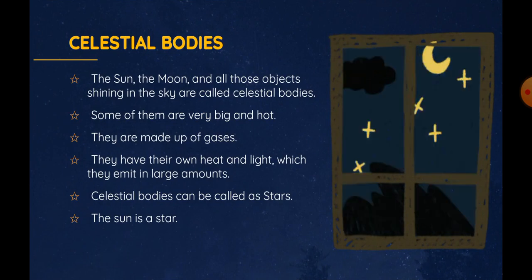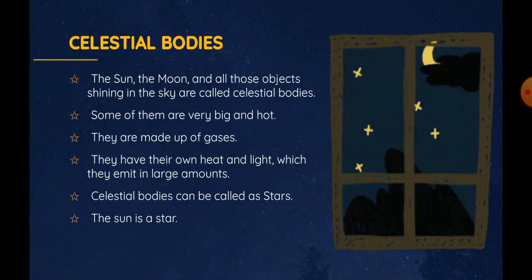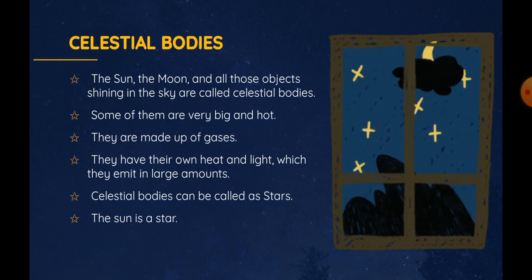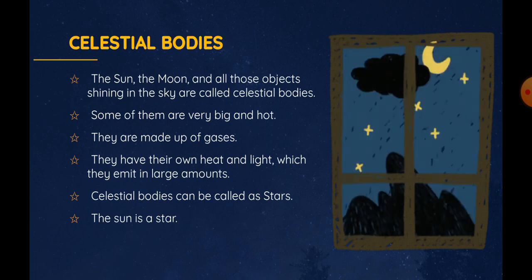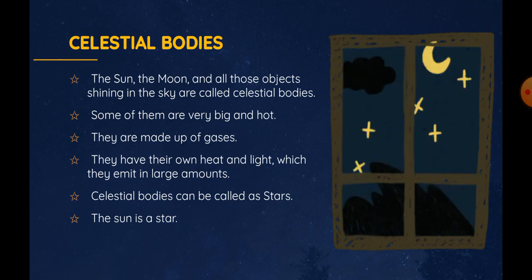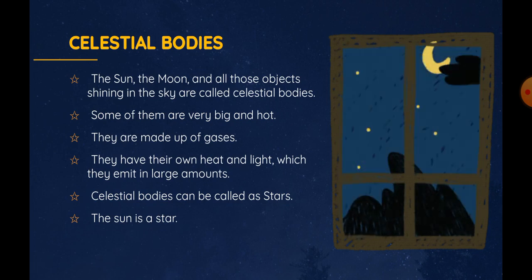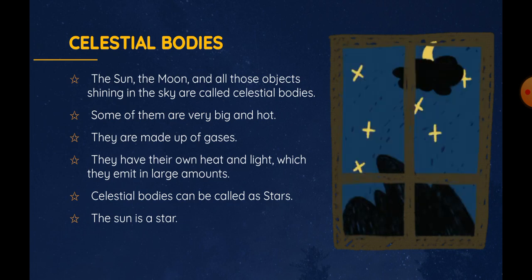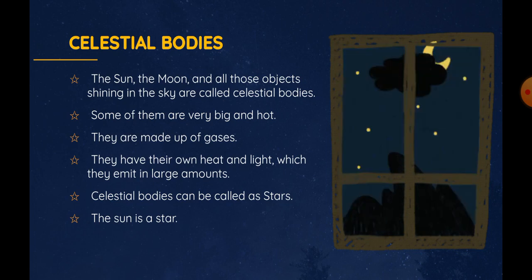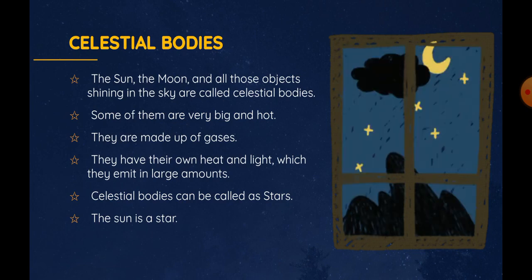Now let's see what are celestial bodies. The sun, the moon, and all those objects shining in the sky are called celestial bodies. Some of them are very big and hot. They are made up of gases. They have their own heat and light, which they emit in large amounts. And these celestial bodies can also be called stars. For example, the sun is a star.